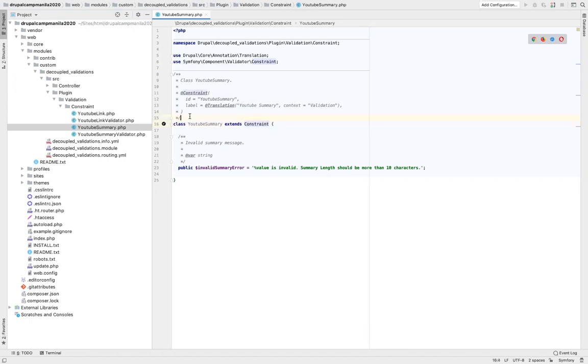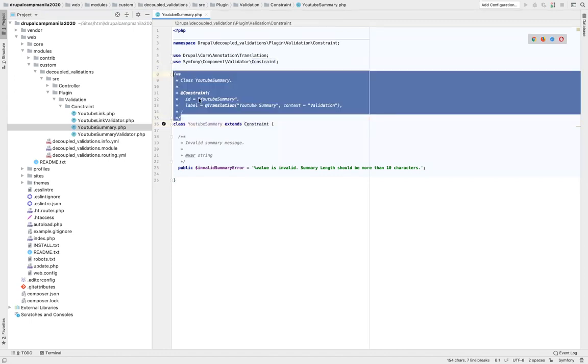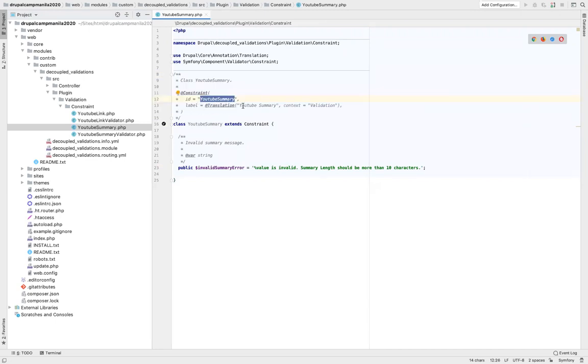It has an annotation where the ID is YouTube summary and the label is YouTube space summary, followed by the context. This is exactly the same as earlier. It has a public property called invalid summary error, which has a value that says: value is invalid. Summary length should be more than 10 characters.